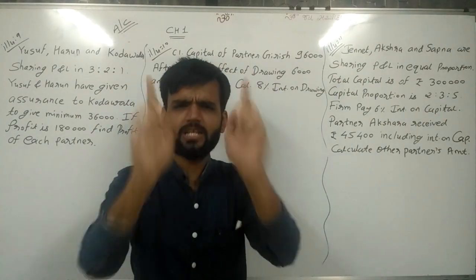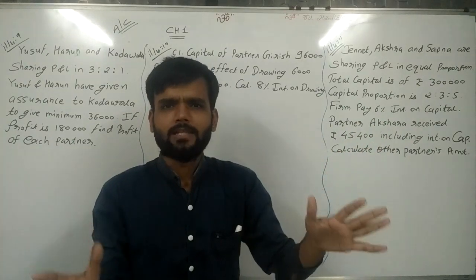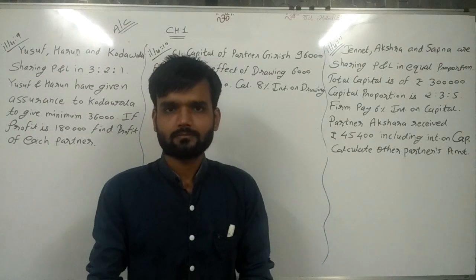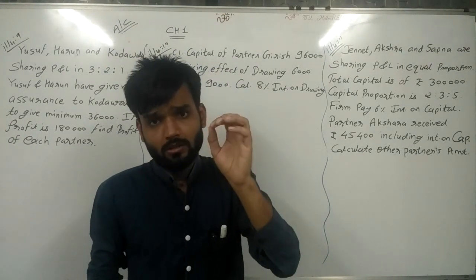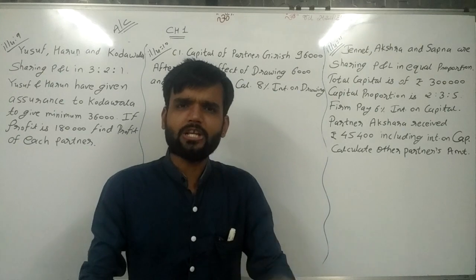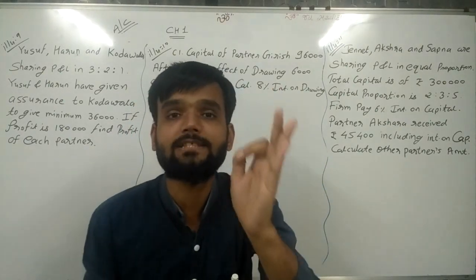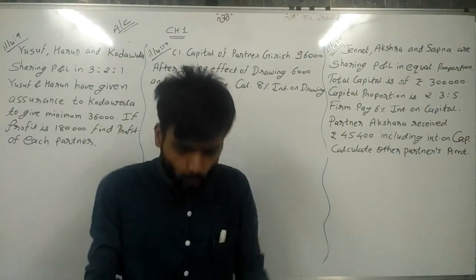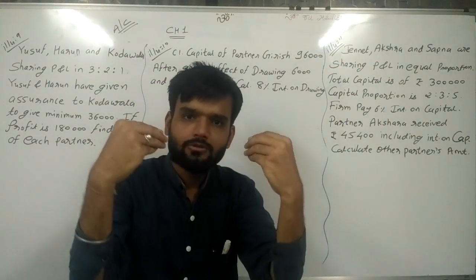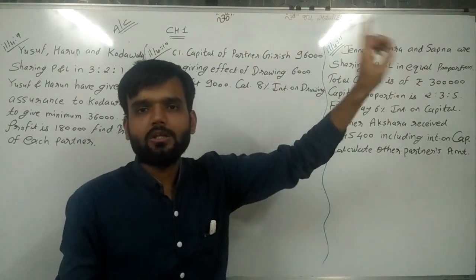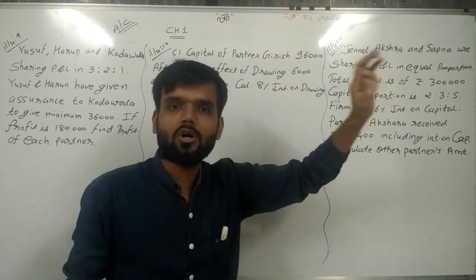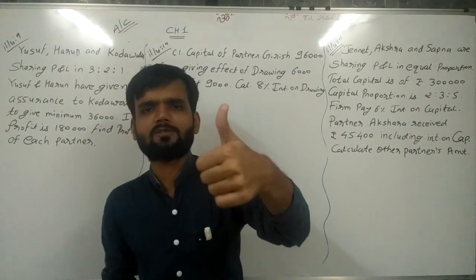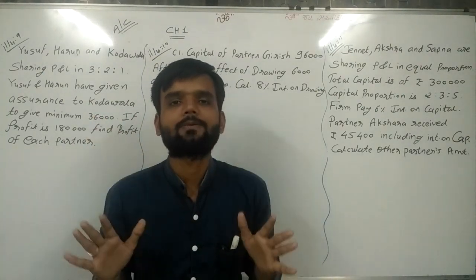All these three illustrations are different. There is no connection between these three sums. This chapter will be completed after this lecture for your examination. Whatever I teach you up to today's lecture will be in your exam. So the exam-oriented 3 marker question as well as the 1 marker MCQ or VSQ is clear.